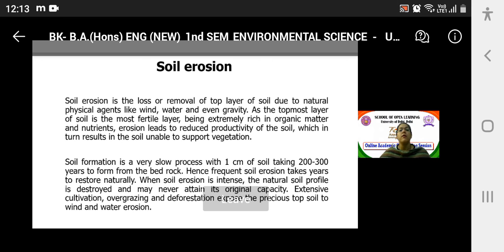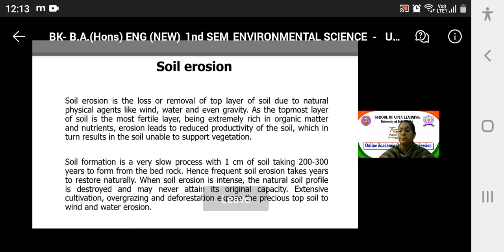Okay, soil formation is a very slow process, with 1 centimeter of soil taking 200 to 300 years to form from the bedrock. Hence, frequent soil erosion takes years to restore naturally. And when soil erosion is intense, the natural soil profile is destroyed and may never attain its original capacity. So see, here comes the biggest loss. Extensive cultivation, overgrazing and deforestation expose the precious topsoil to wind and water erosion.